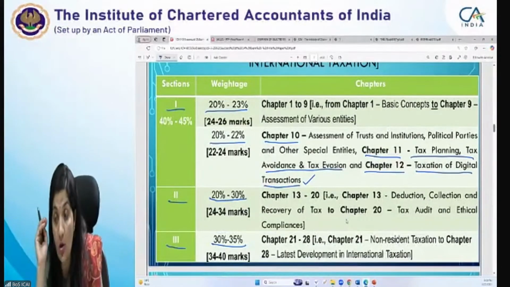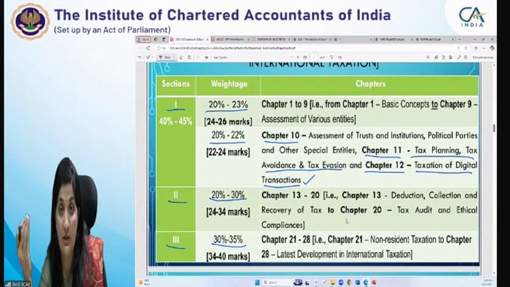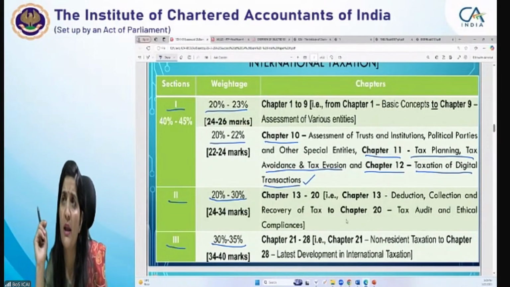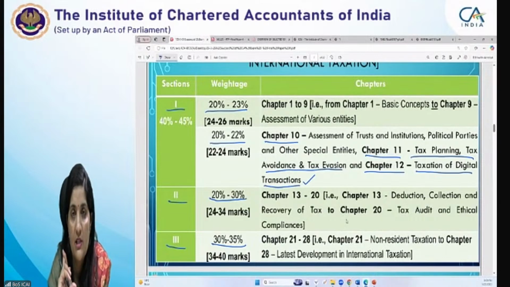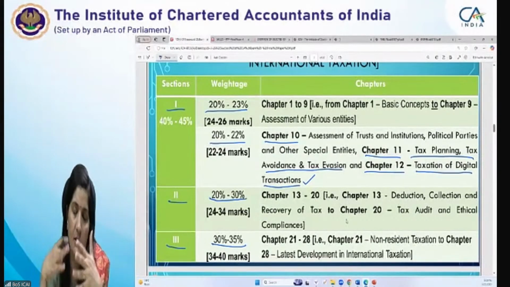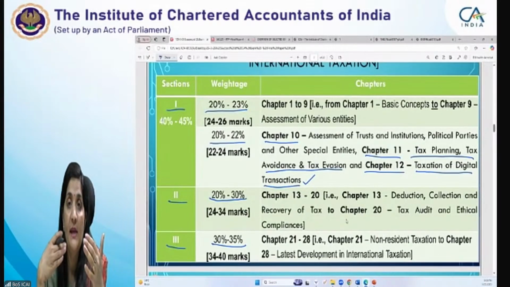Then assessment procedure. Assessment procedure again is a very very important chapter. And your tax audit and ethical compliances, penalties में miscellaneous is again a very important chapter. Your everything is important. I'm not saying कि this is not important, this is not important, but आप उस पे मेन फोकस रख सकते हो.